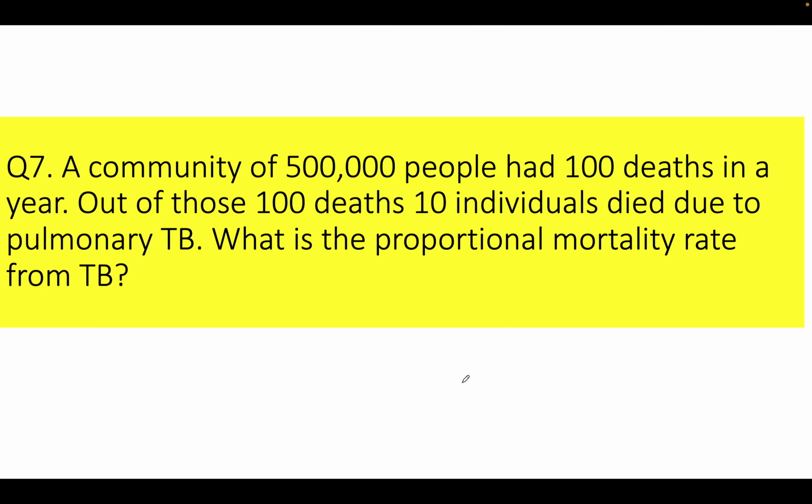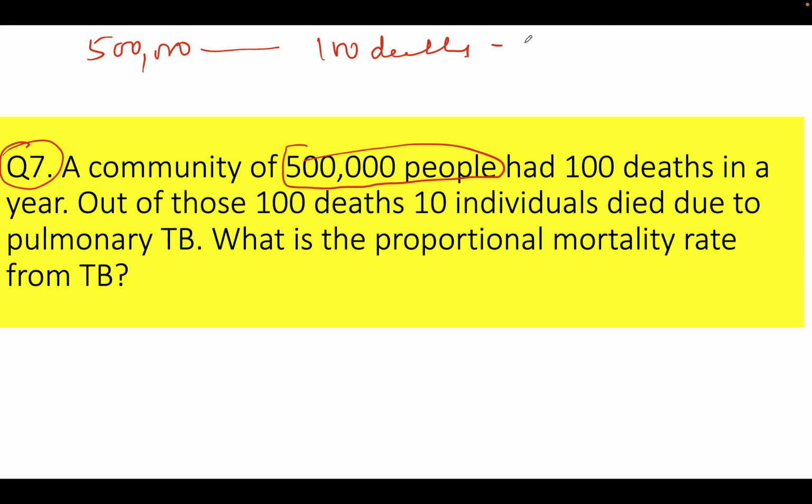Okay. Let's go to the 7th question, which is the easiest question. What is the question saying? As I said, we have to interpret from the questions. We have 5 lakh people in a community, and in this 5 lakh, 100 deaths have happened in a year. Of these 100 deaths, 10 deaths are due to pulmonary TB.